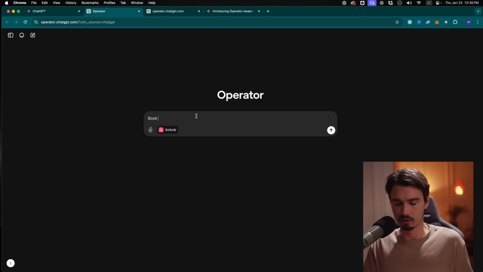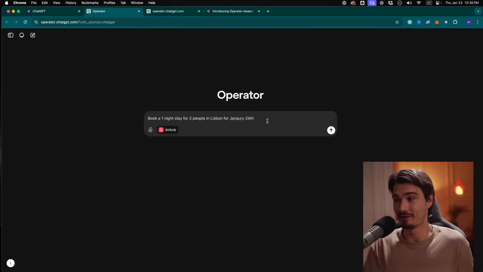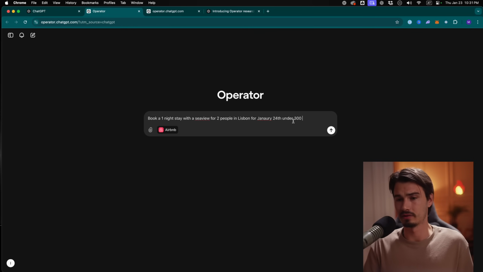How about that? So book a 1 night stay for 2 people in Lisbon for January 24th. Oops. And yeah, we're gonna have a look at this in practice. So this should be really interesting. I think the last thing that I might add here is maybe some filtration criteria. So maybe I'll add with a sea view, and then I'll say under $300, I guess. Okay, let's send this. Let's see how it operates.